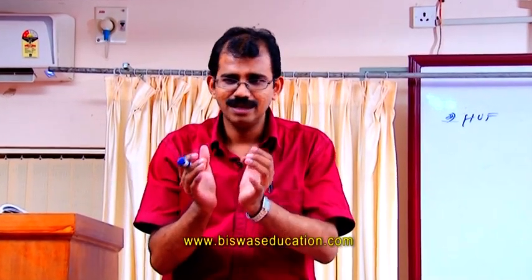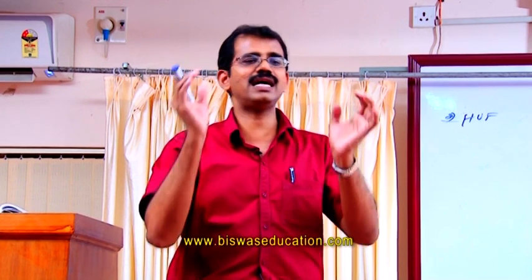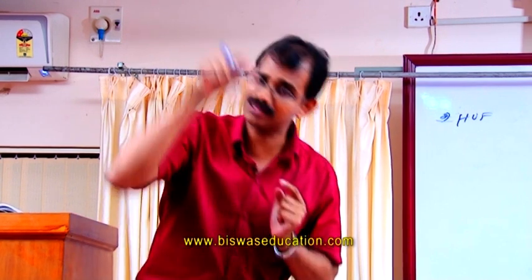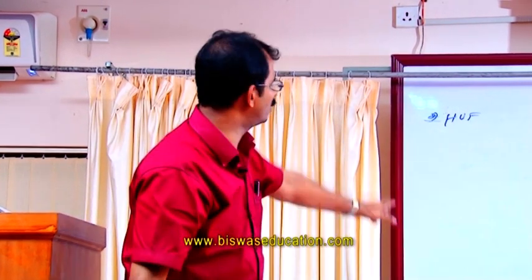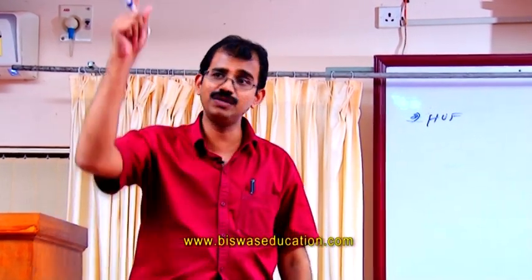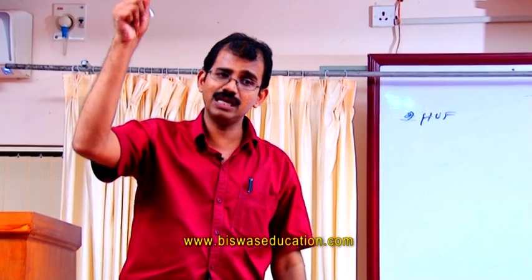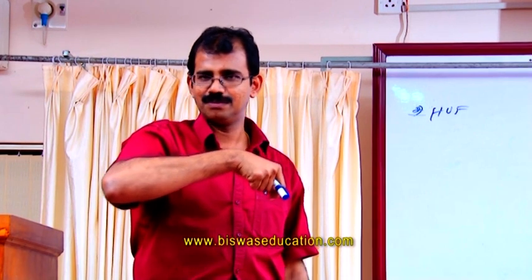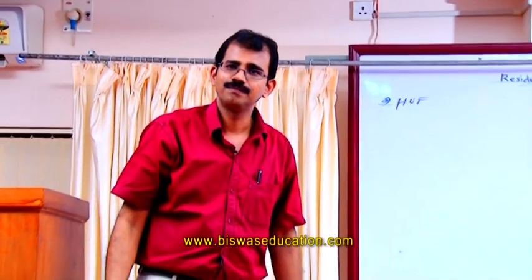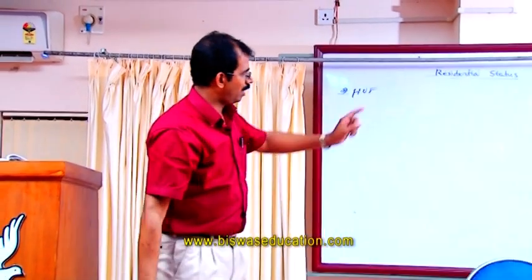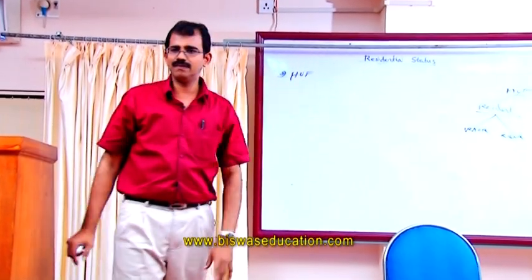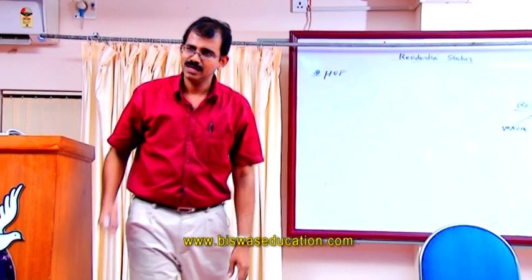If the HUF is a resident, then we have to test whether the Karta satisfies both the additional conditions. In the case of an individual, we test the additional conditions on the individual. But in the case of HUF, we have decided based on control and management whether it is resident or non-resident.